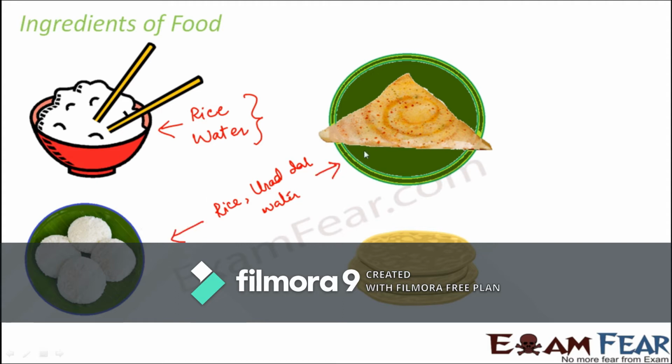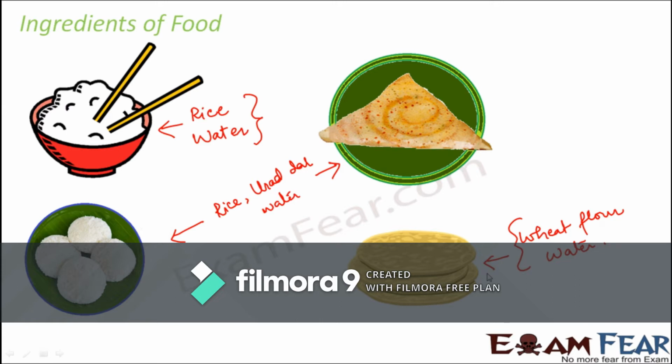That's how you get idli or dosa. When you talk about chapati or roti, you need flour, maybe wheat flour or maida, and some water, and then you bake it. That gives you the chapati.